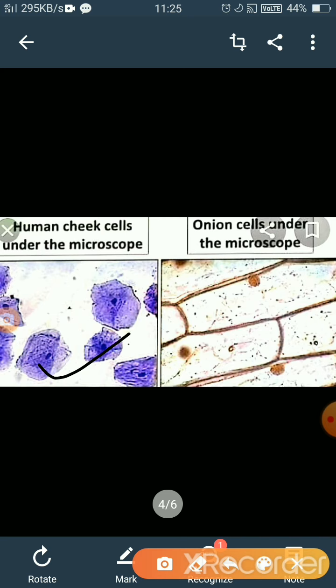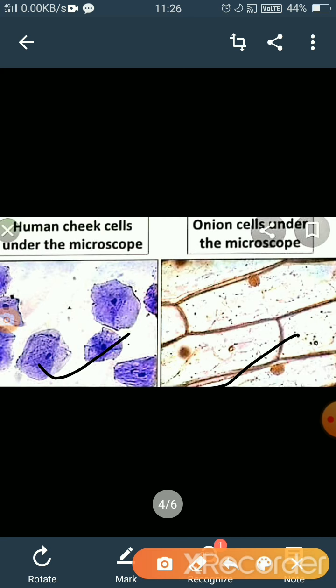Robert Hooke observed that each cheek cell is polygonal or irregular in shape. So you can see that the shape is irregular here, and the cell has a darkly stained nucleus in the center. Whereas when he observed the onion cell under a microscope, he saw that brick-shaped cells were lying side by side. Each cell has a darkly stained cell wall.